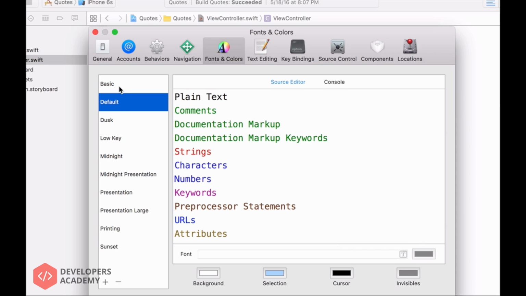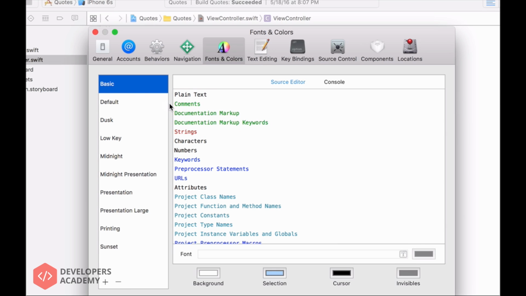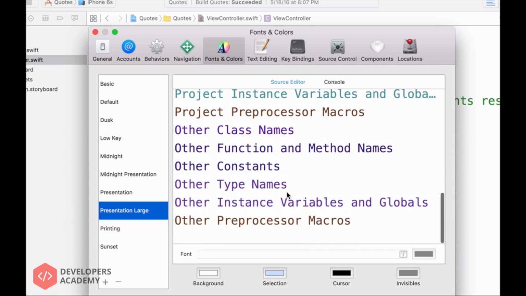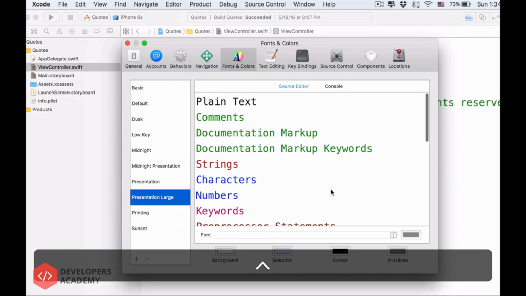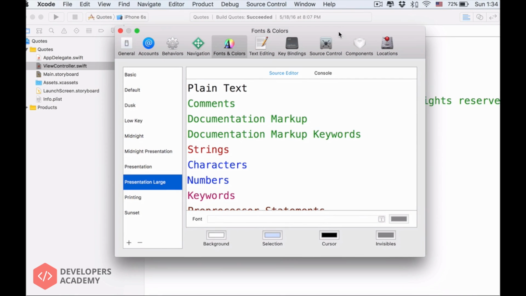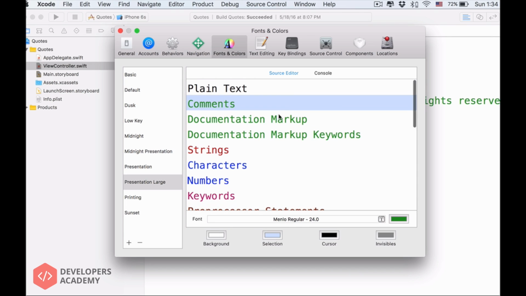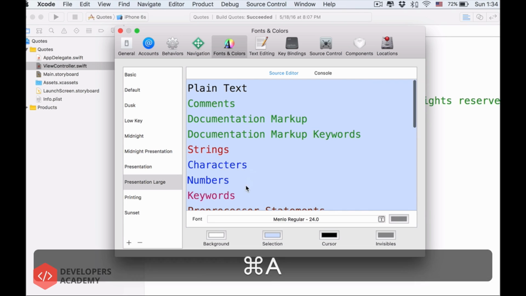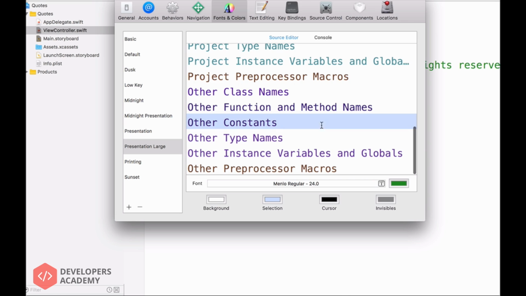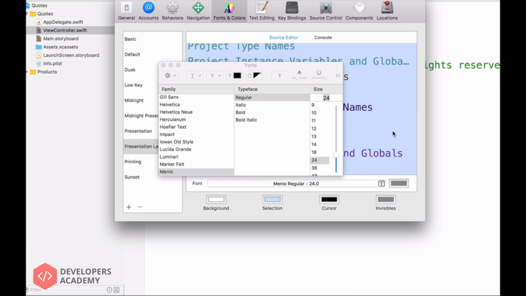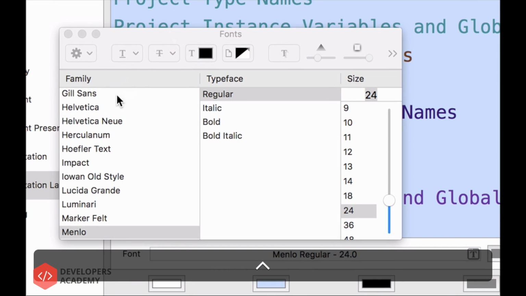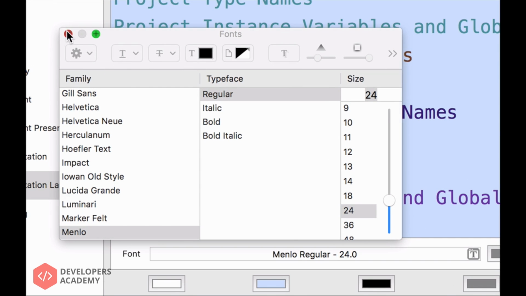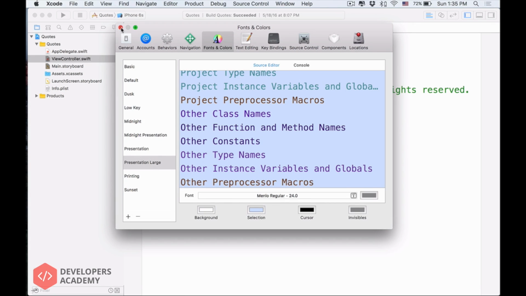By default it's something like that, or the basic style is really small text. If you want to, you can use Presentation Large, which is what I'm using with you here. Or if you want a custom font or custom size, I usually just select one of these, hold Command A to select all of these types, and select the T button over here, and then we'll have the font picker, and then we have everything. Alright, now you can change it.